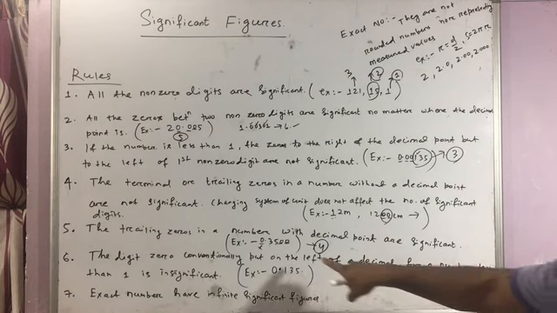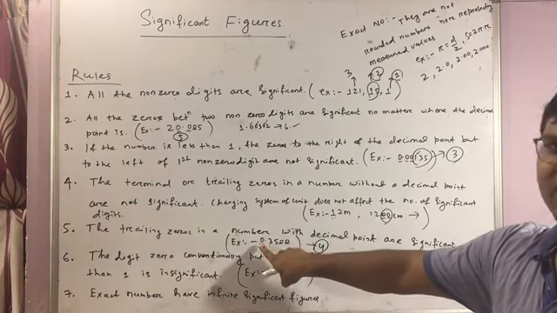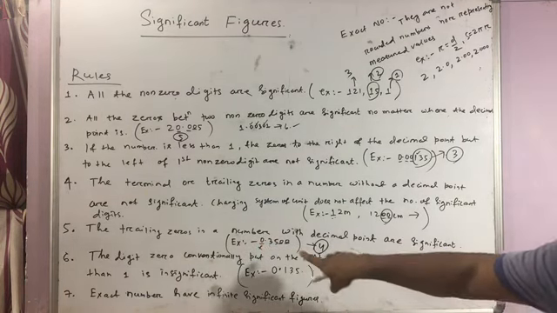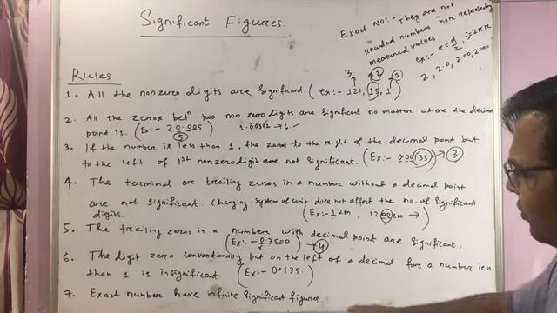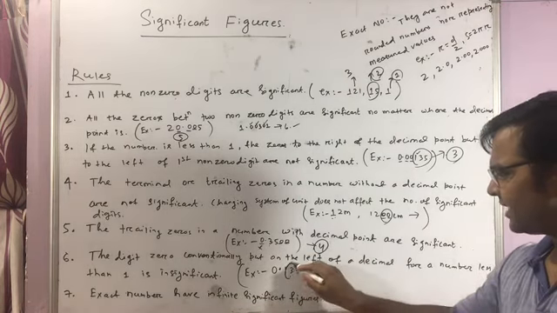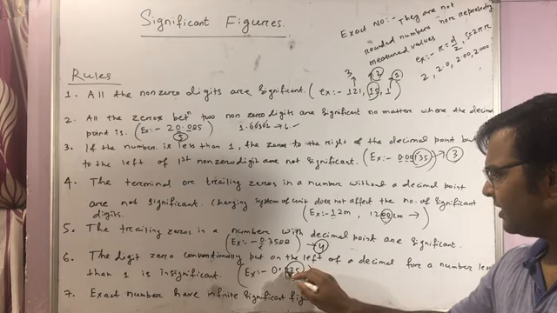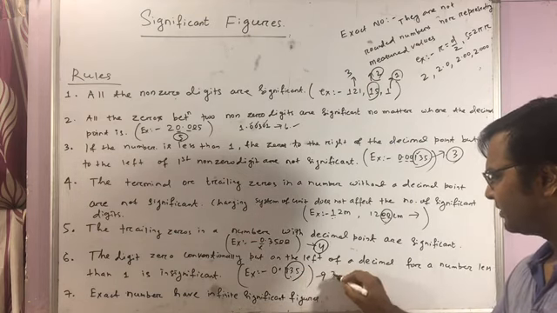Now the sixth point is just this one: the digit 0 conventionally put on the left side of a decimal point. Here it is conventionally put in. That's why this conventionally put in 0 is not significant. As in this example, the number of significant figures in 0.135 is 3.